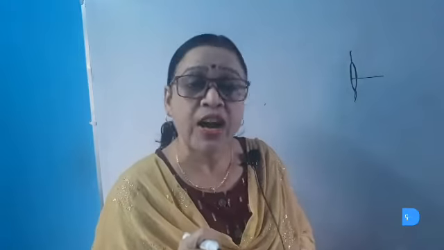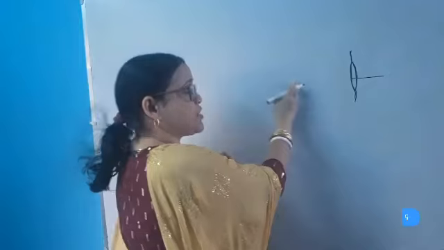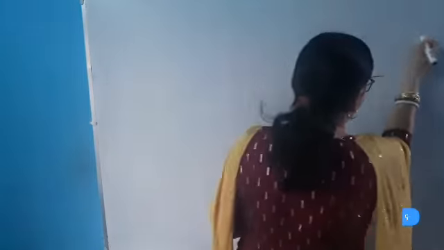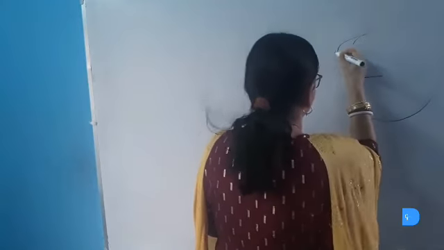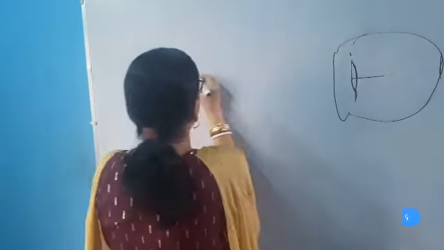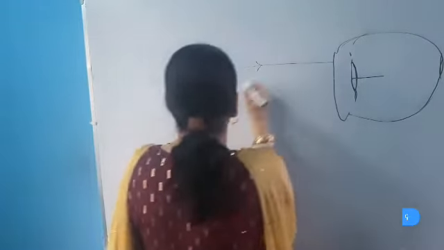So as a result, what happens? The image of the distant object falls in front of the retina. Suppose this is the eyeball, and this is the retina. The rays of light are coming from the distant object or from infinity.